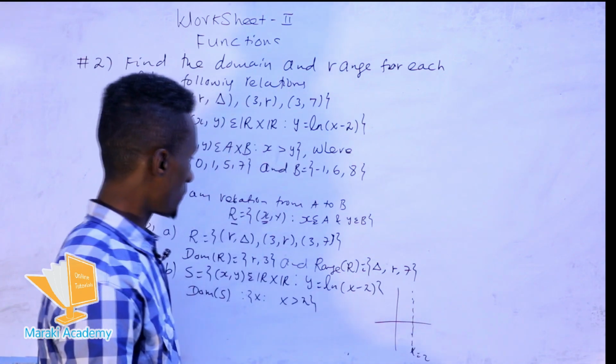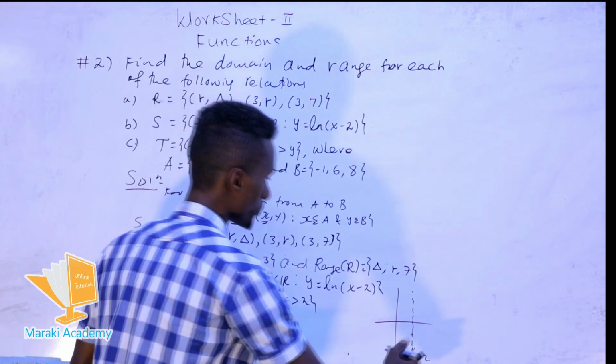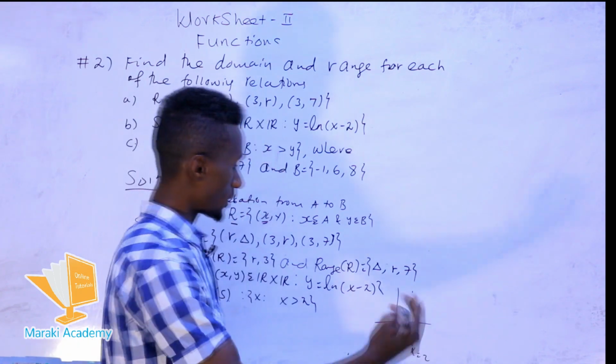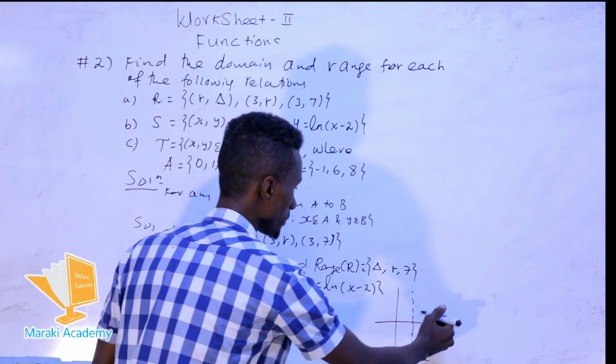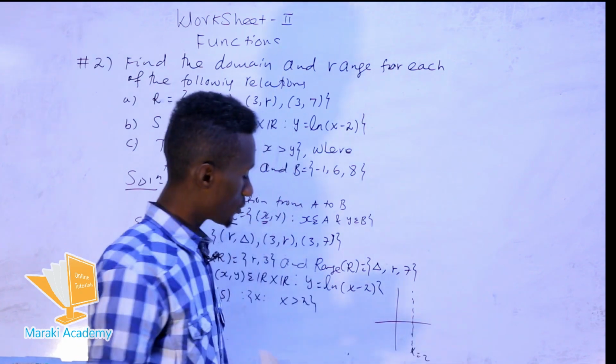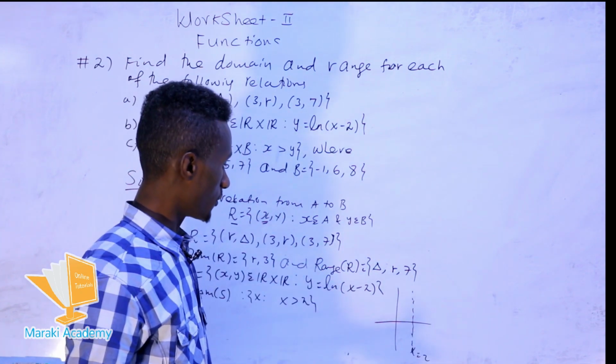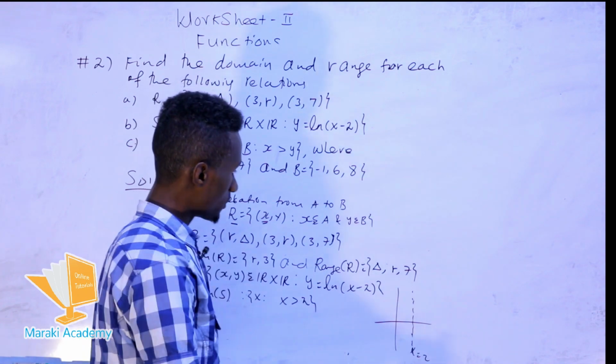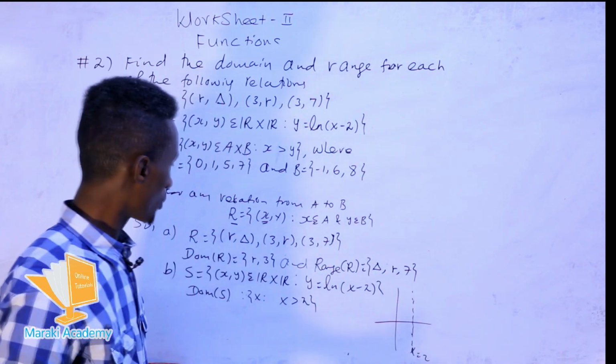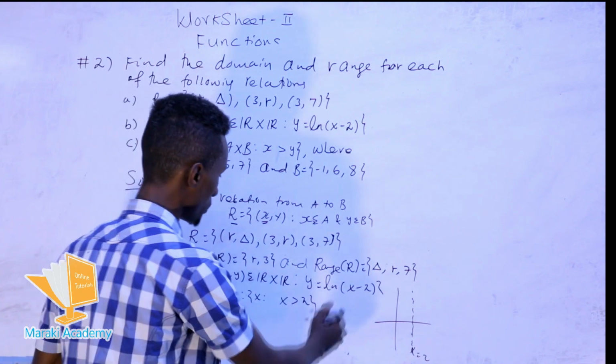Okay, when we sketch the graph, as x approaches 2 on the right side, the graph goes to negative infinity. Now, what about the x-intercept? There exists an x-intercept by making y equal to 0.